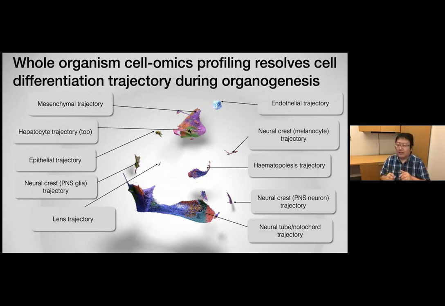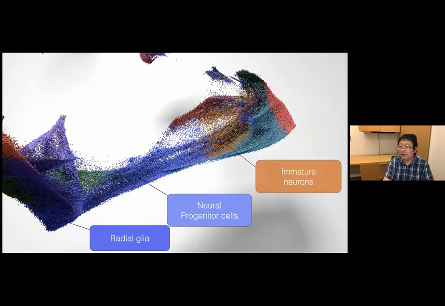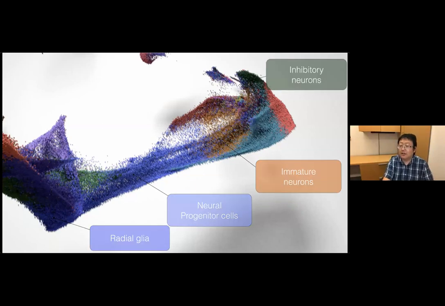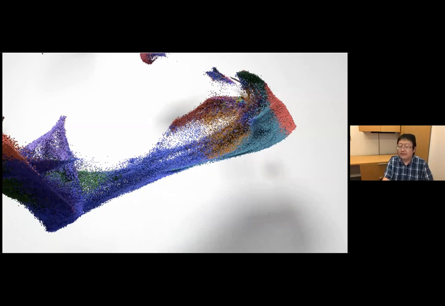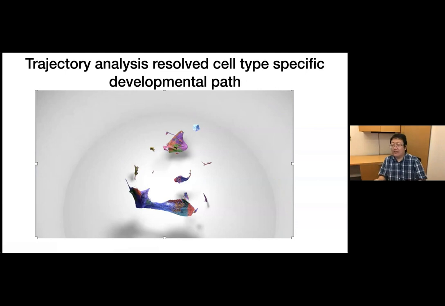And if we zoom into some specific trajectory, for example, the neural tube trajectory, now we can see a smooth cell state transition path from radial glia to developing neurons. And if we rotate the trajectory, now we can see another path from radial glia to oligodendrocyte. Because each trajectory here still has hundreds to thousands of cells, we can further zoom into a specific trajectory to study detailed cell state transition links.